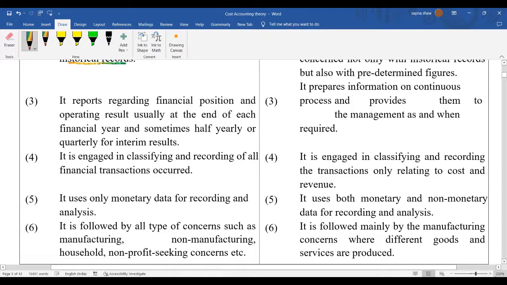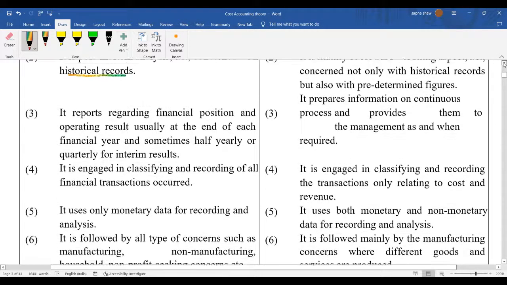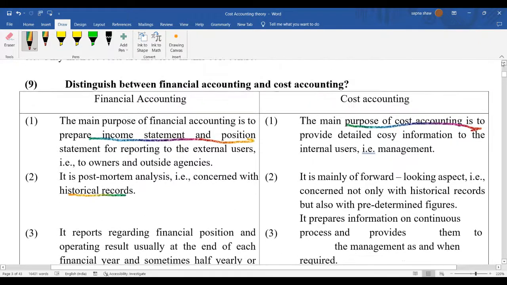But cost accounting is the one in which we mainly focus on the amount we have incurred to prepare a particular product, and only that we record. It's not that we record everything. Here we record all the cost we have incurred to prepare a particular thing.